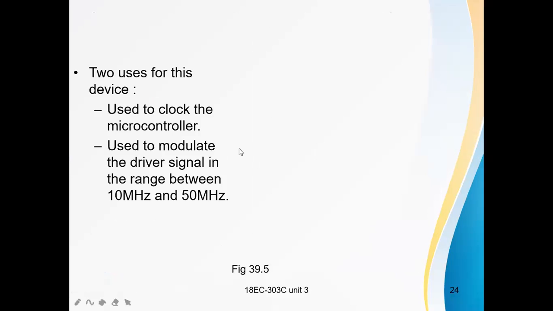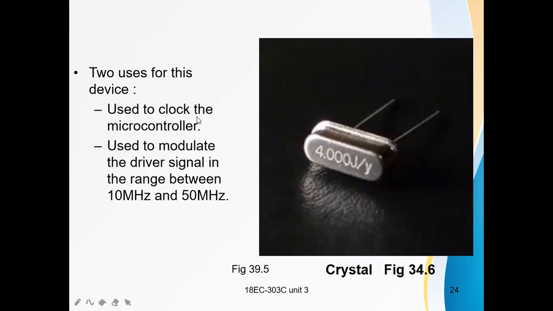What are the uses of this device? Generally, these crystal oscillators are used to clock the microcontrollers. The available crystal oscillators look like this. Mainly in all the microcontrollers, for clocking, these crystal oscillators are used. You can find this in microcontroller boards also. Crystal oscillators are also used to modulate the driver signal in the range between 10 megahertz to 50 megahertz, that means high frequencies.